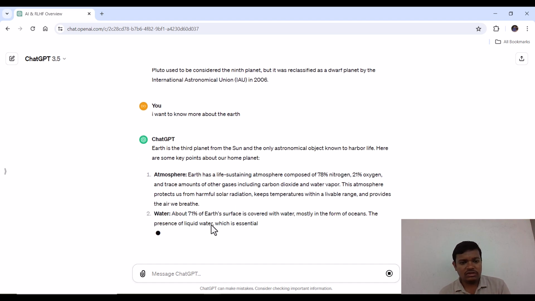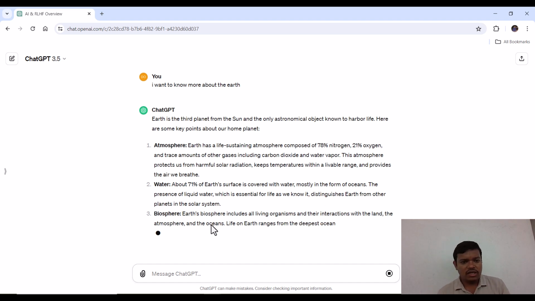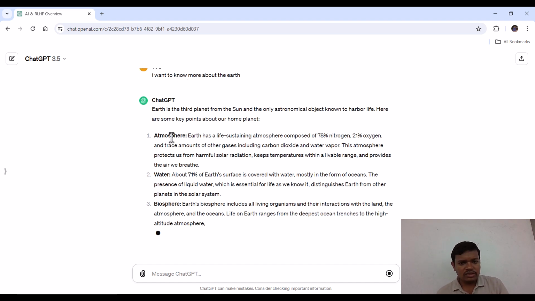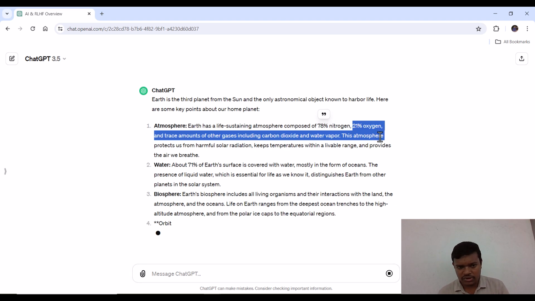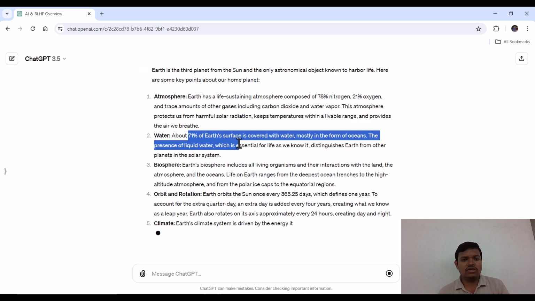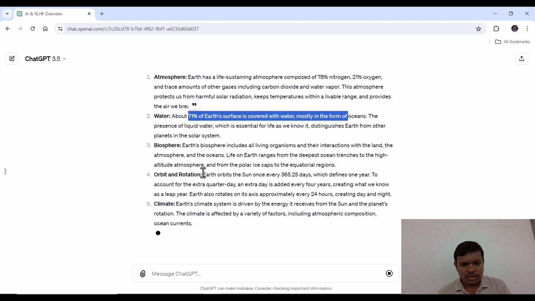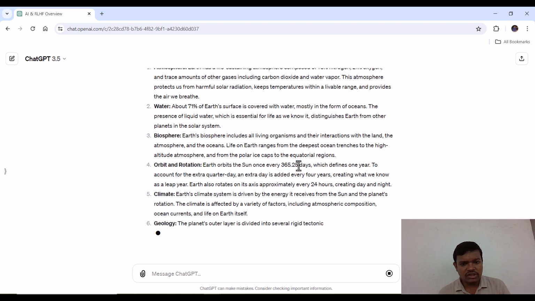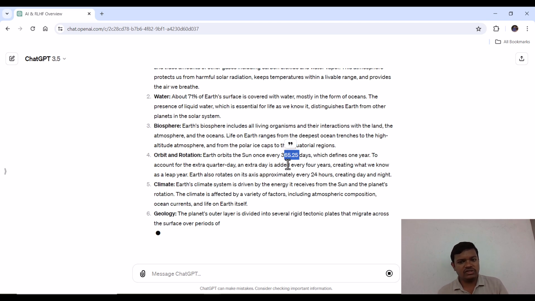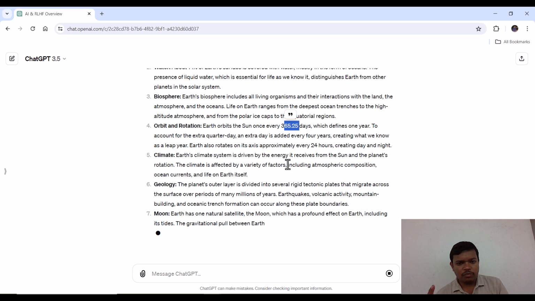You can see that Earth is the third planet from the Sun in the solar system, and it has an atmosphere which consists of 78% nitrogen, 21% oxygen, then water. About 71% of Earth's surface is covered with water. Then the biosphere, orbit and rotation: you can see 365.25 days defines 1 year, and it rotates approximately every 24 hours on its own axis.